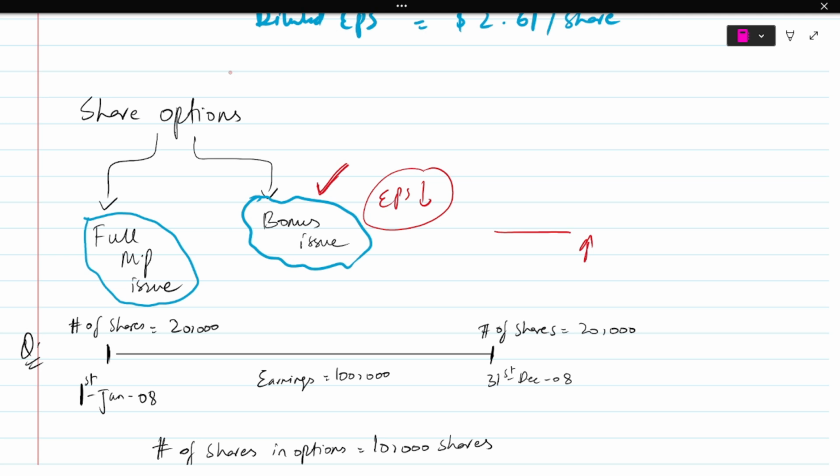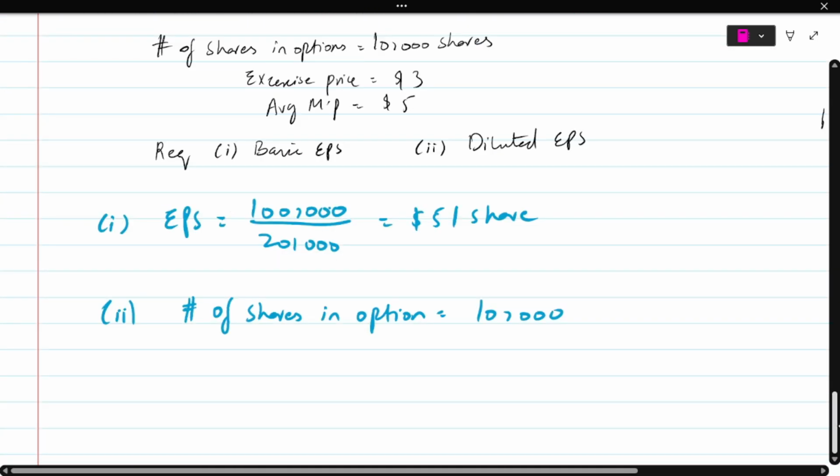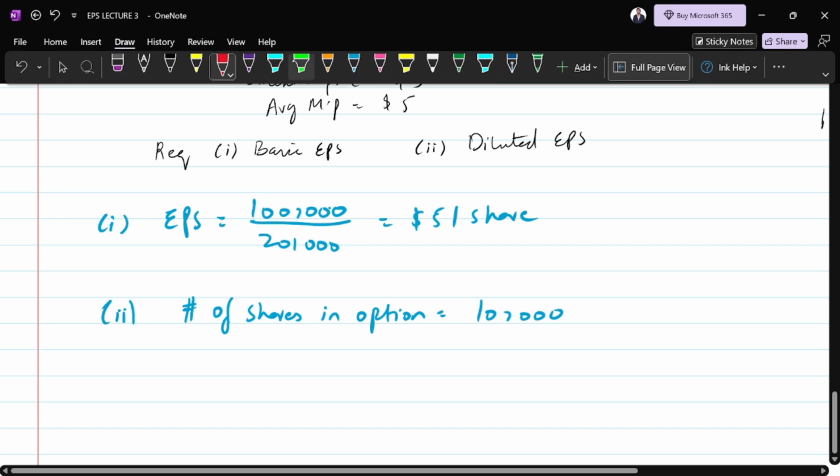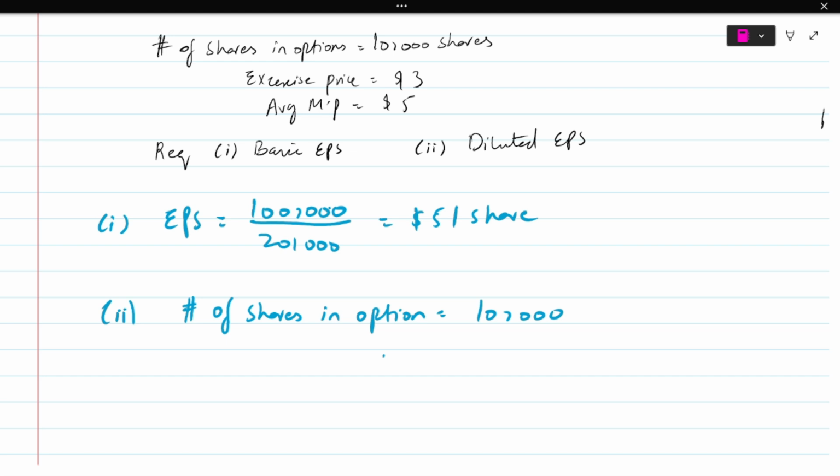The full market price issue has nothing to do with it because it will not cause your EPS to fall. All the problem is related to this bonus issue. So what we do is say, okay, let's take out this element of bonus issue. So we say the number of shares in options is 10,000. This is the one that we are getting.